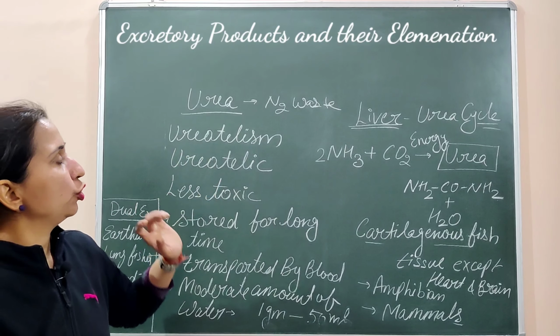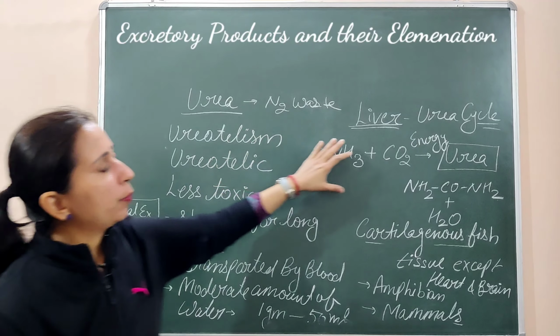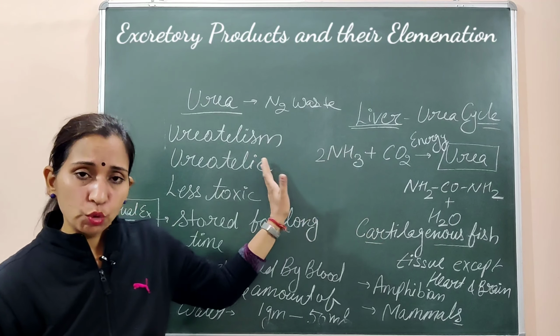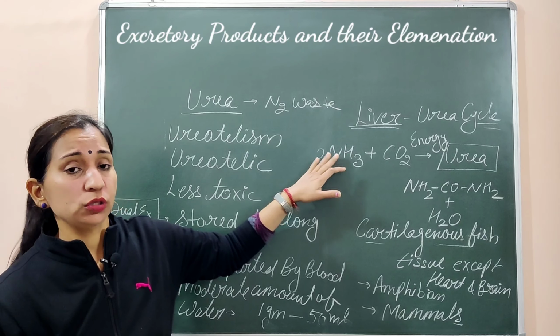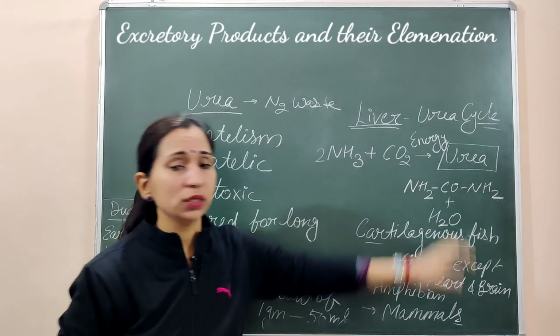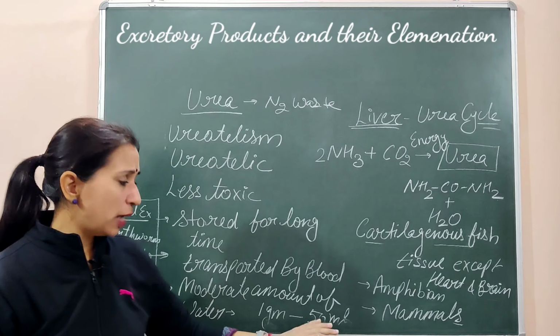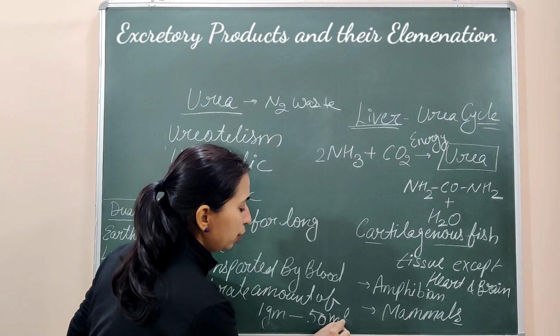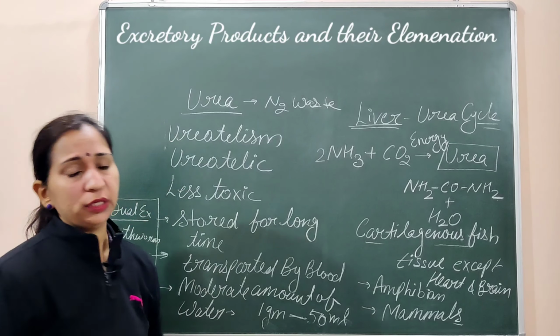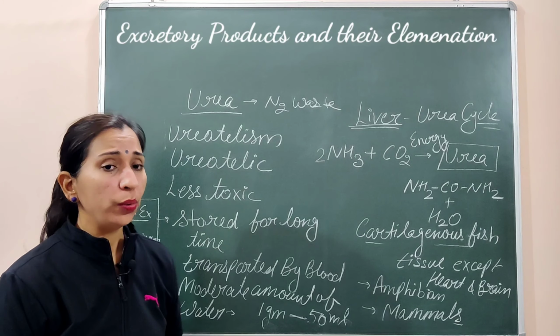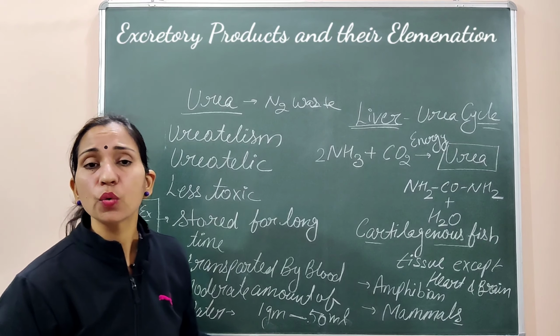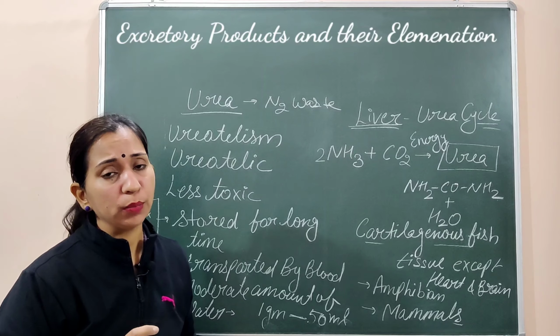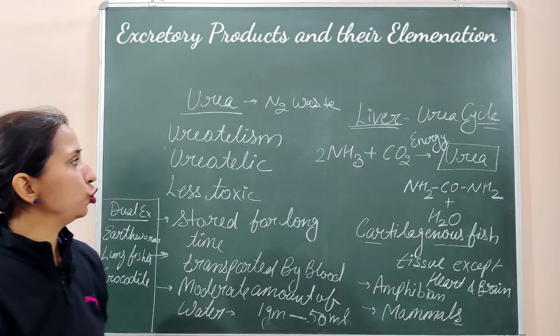So here we discussed ureotelism, and you have to remember how the urea is formed. The ammonia, which is highly toxic nitrogenous waste, is converted into the less toxic urea, so that less amount of water can be utilized for its removal. Only 50 ml is utilized for the release of 1 gram of urea, whereas 1 gram of ammonia requires 300 to 500 ml of water. So this is about ureotelism.